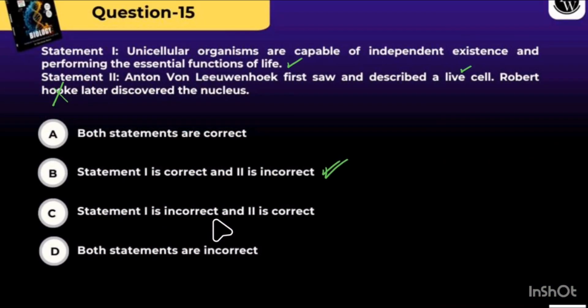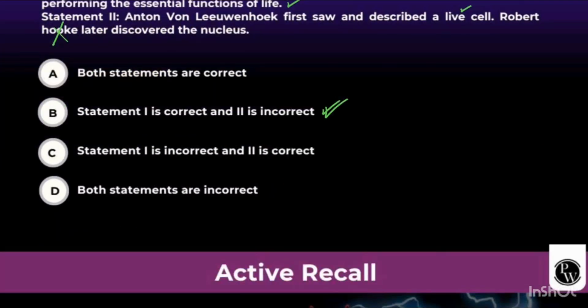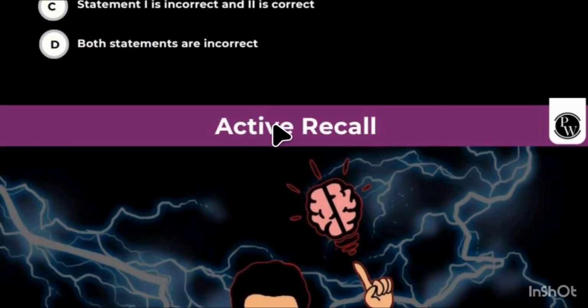Next. Statement 1: unicellular organisms are capable of independent existence and performing the essential functions of life. Statement 2: Anton van Leeuwenhoek first saw and described the live cell, and Robert Hooke later discovered the nucleus. No, not Robert Hooke; Robert Brown should be there. Statement 1 is correct. Statement 2 is incorrect. That's all.